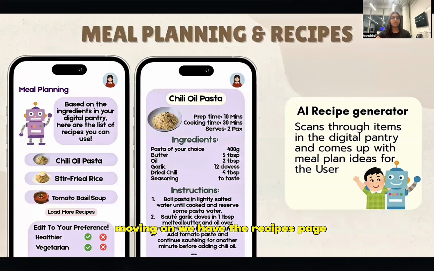Moving on, we have the recipes page, where we will be using the help of AI to generate recipes based on the ingredients currently available in the user's pantry. There is also the option to edit the recipes generated to their preference, for example, making it healthier or vegetarian, so that it can be tailored to the user's wants and needs.